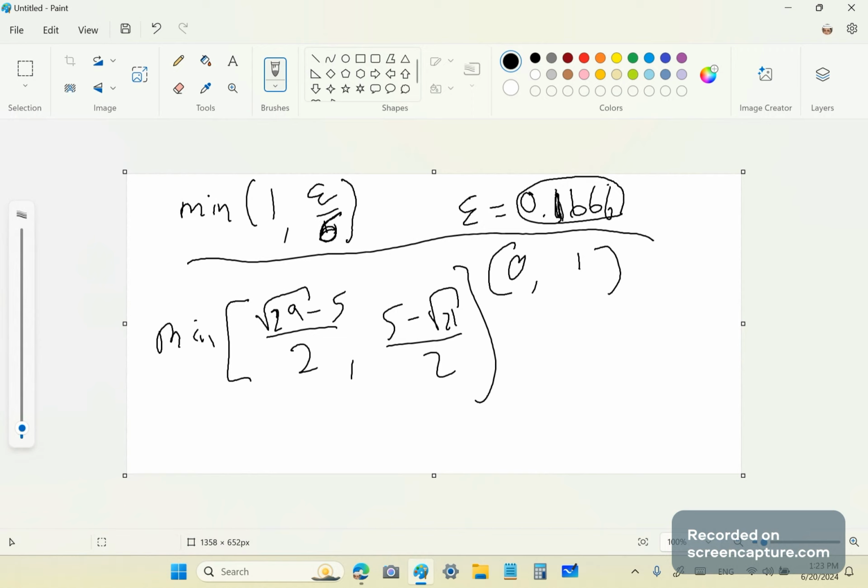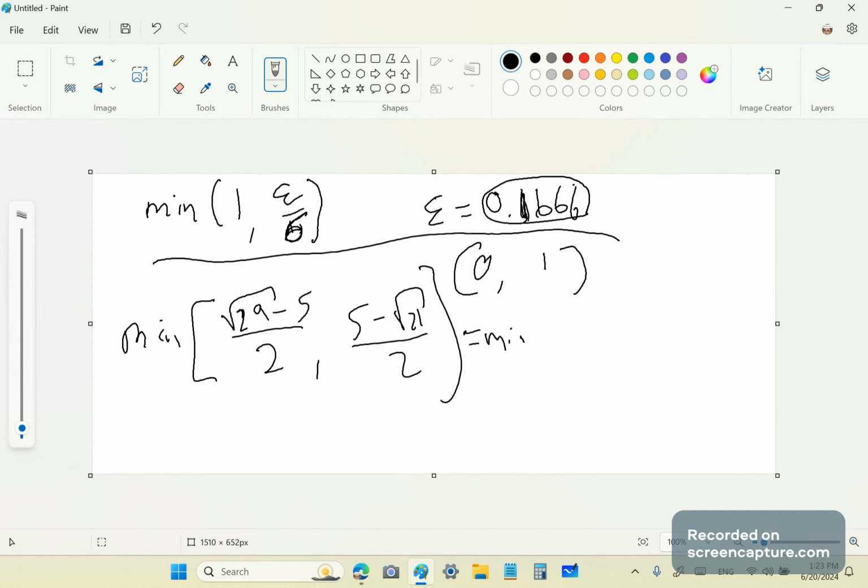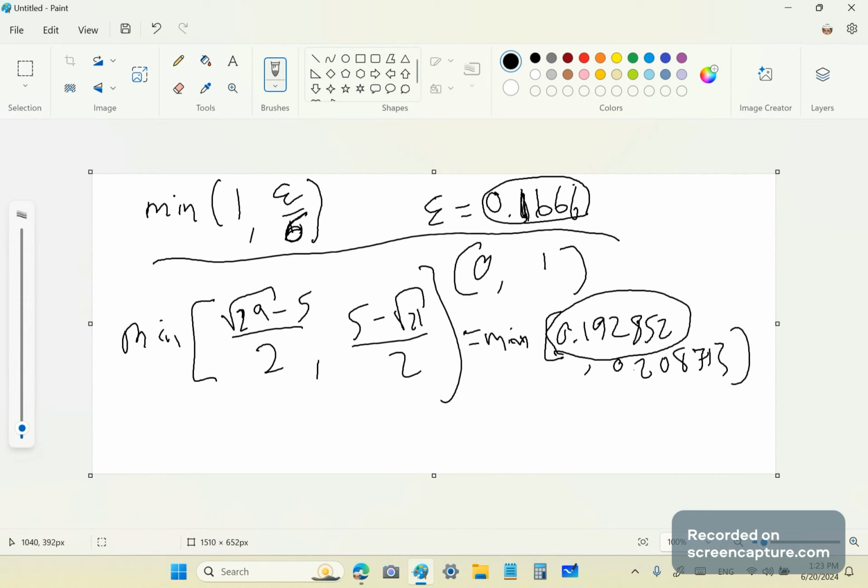And the main thing is that you can check it. And that turns out to be the minimum of, let's just expand this, the minimum of 0.192852 and 0.208. It doesn't matter what comes over here because we're going to choose that one, right? This one. Okay. This is the one we want.